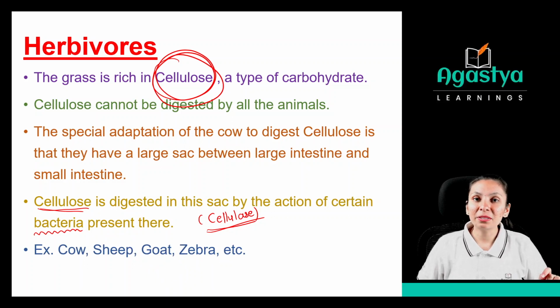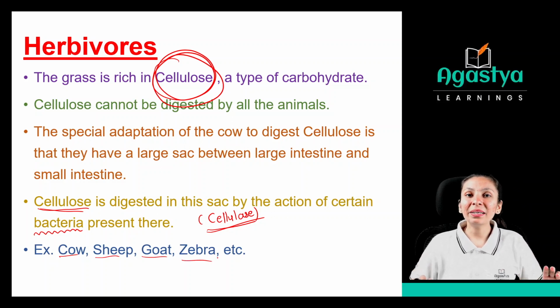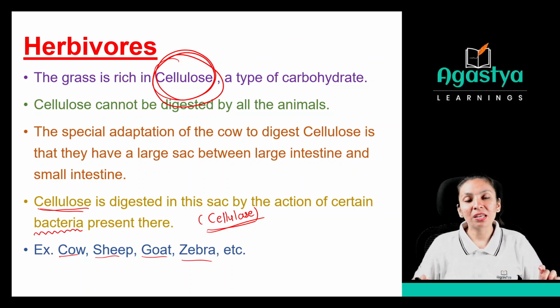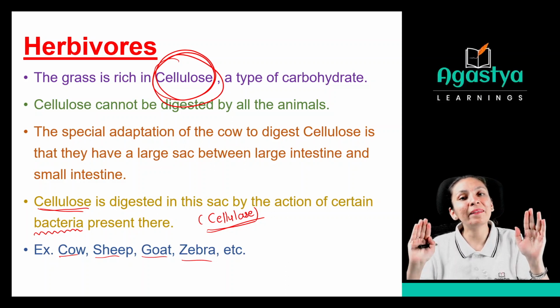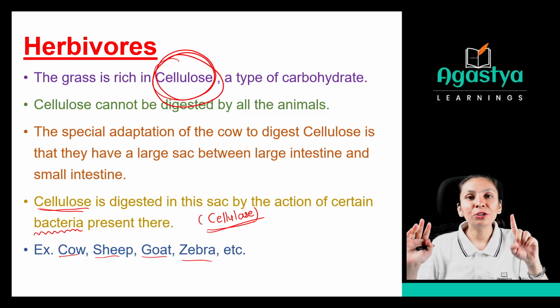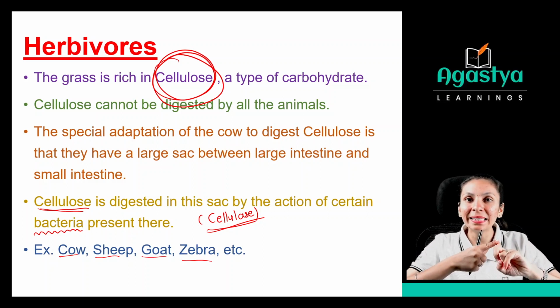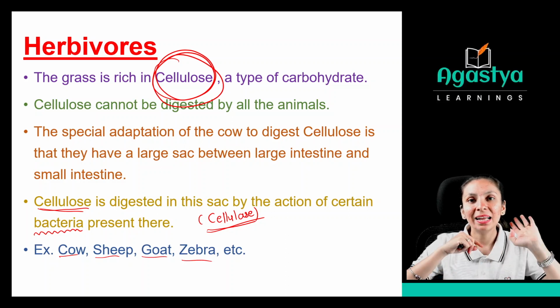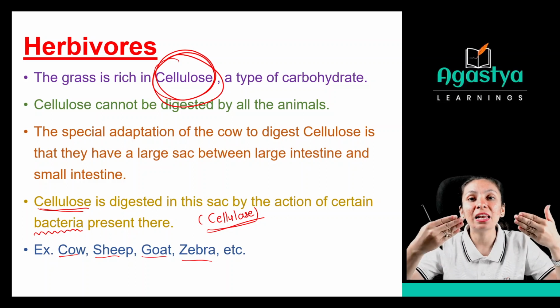So what are the examples of herbivores? Cow, sheep, goat, zebra. These animals come under the category of herbivores. The animals which eat only plants or plant-related products are the herbivores. Clear up to this? So, what do you know about herbivores? Plant-eating animals. What are the plant-eating animals? Cow, sheep, goat, zebra and so on. And they have a special adaptation to digest cellulose.